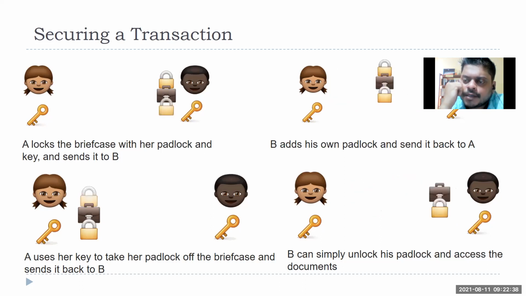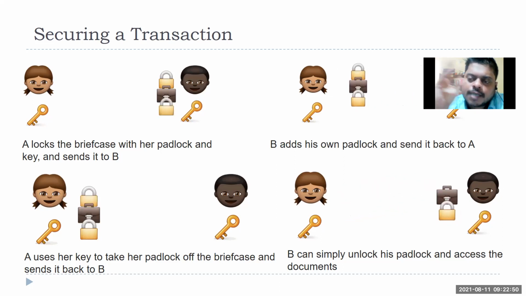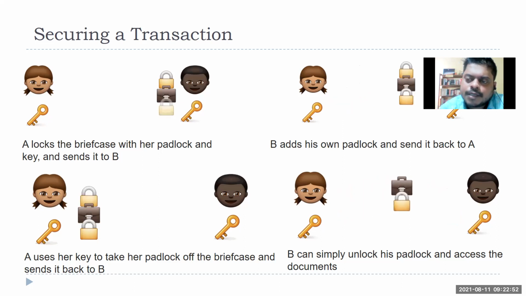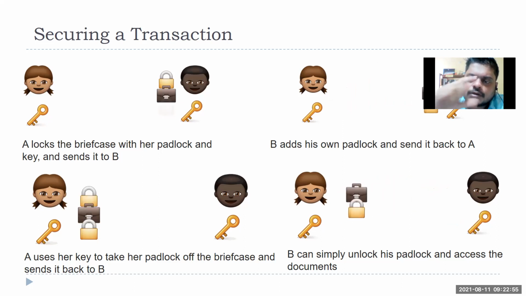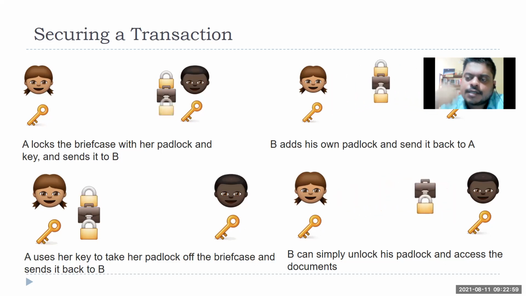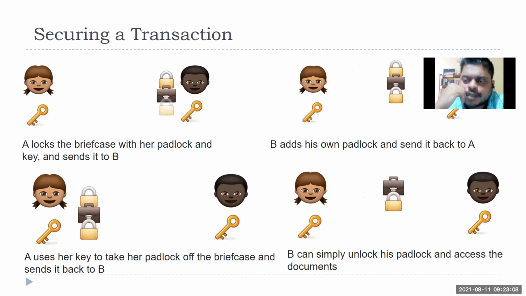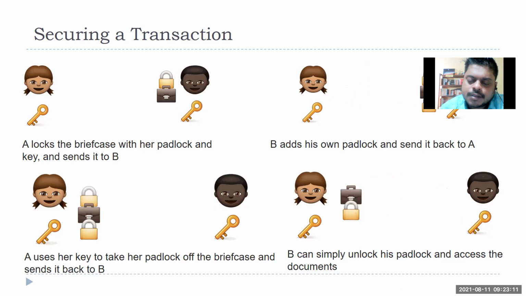So this is a simple example of a physical document transfer, which used to happen. I don't want to share the key, I don't want to send the key through a separate courier, because there might be a chance that the courier guy might take that key. So I have a lock and key, you have a lock and key. I lock all the information in that briefcase and send it to you. You put another lock and send it back to me. Then I open my lock and send it back to you, and you can now open the documents. So that is one way.